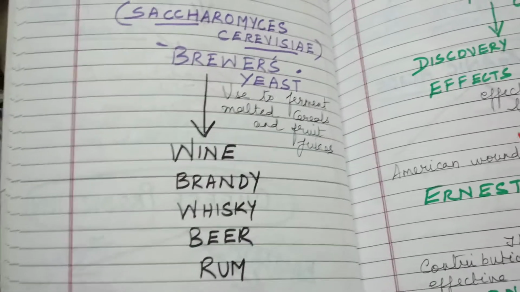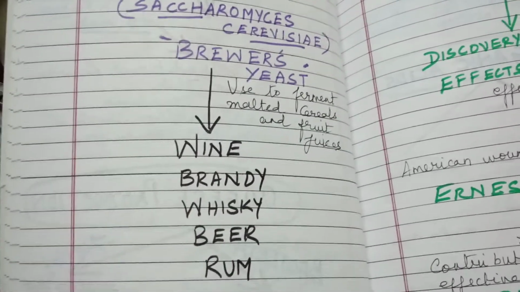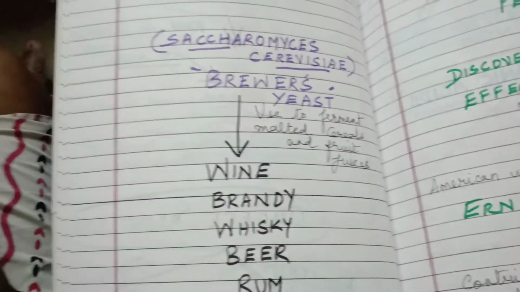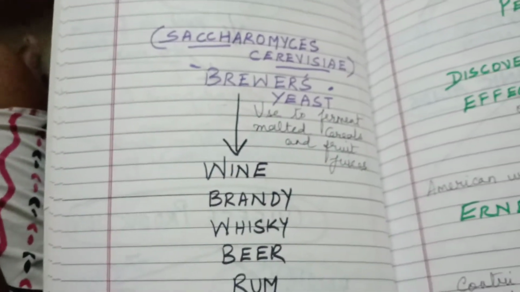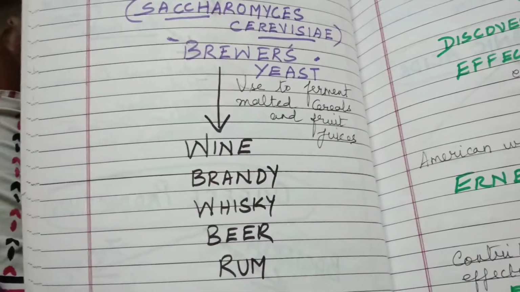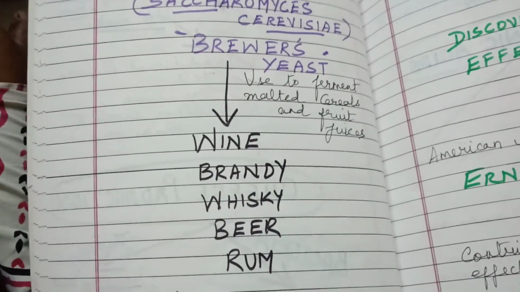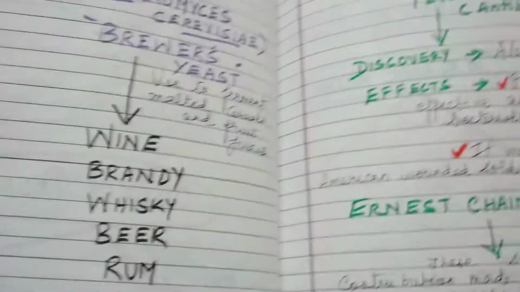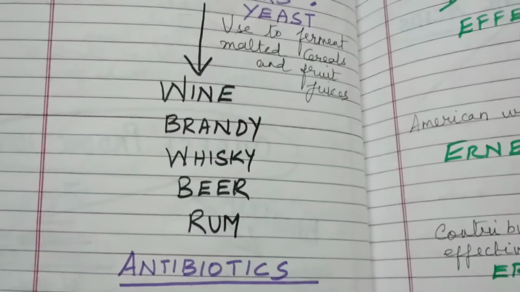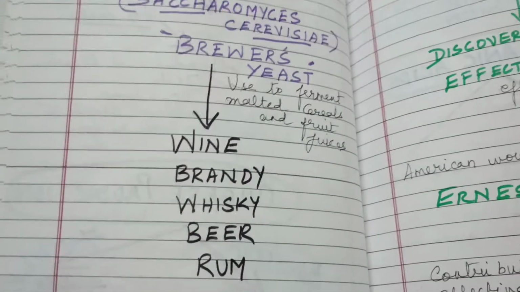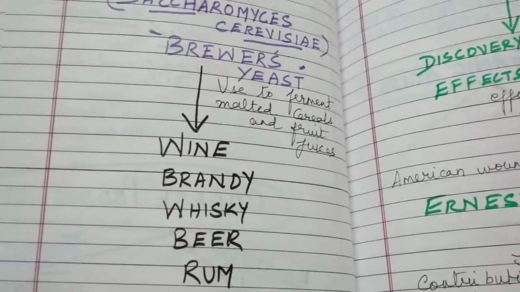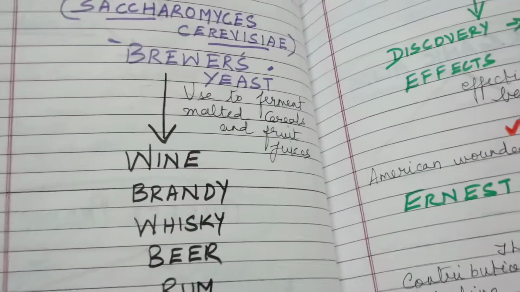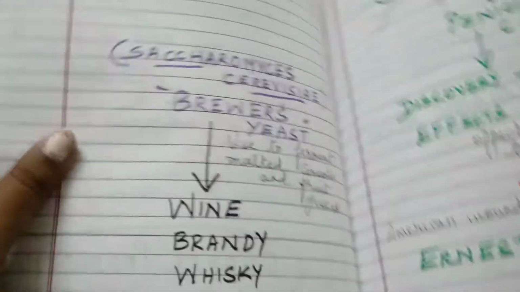They will produce alcohol. So the fruit juices or the sugar will be converted into alcohol. That is the fermentation process. To obtain energy, the product will be converted into ethanol or alcohol. So it plays a significant role in the brewing industry. Based on the raw material and types of processing, different types of alcoholic drinks are obtained. That is wine and beer without distillation.